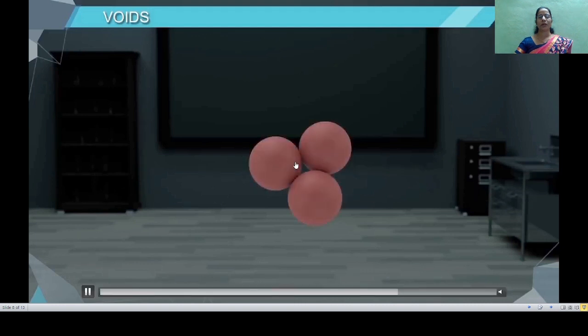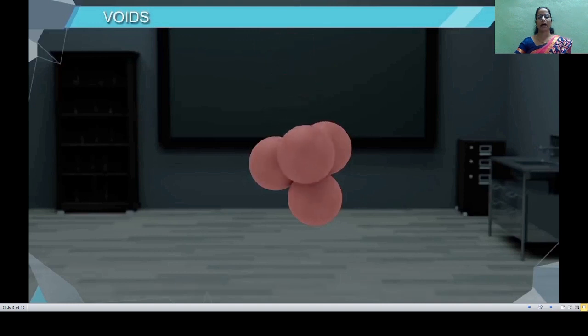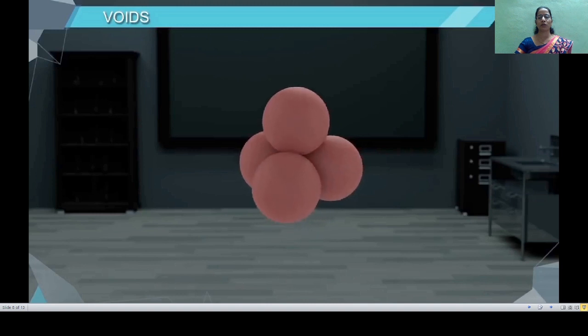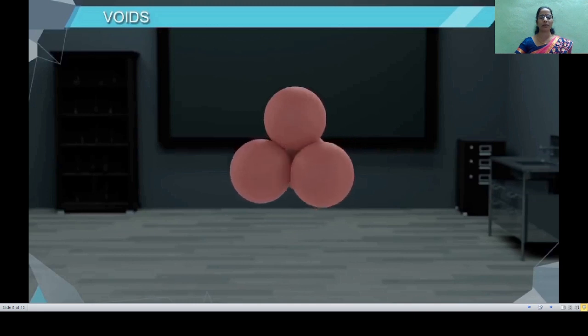The tetrahedral void is formed when the triangular void of the first layer is covered by the sphere of the second layer. Here you will observe that though the spheres are very close to each other, still some space remained unoccupied, that is empty, and therefore the new void formed here is named as a tetrahedral void.